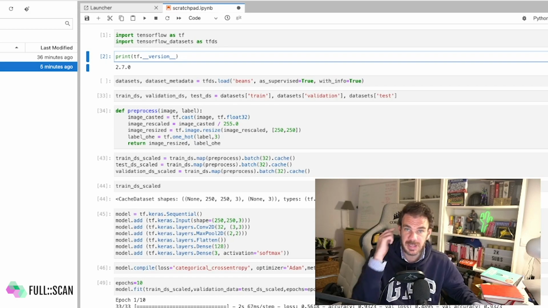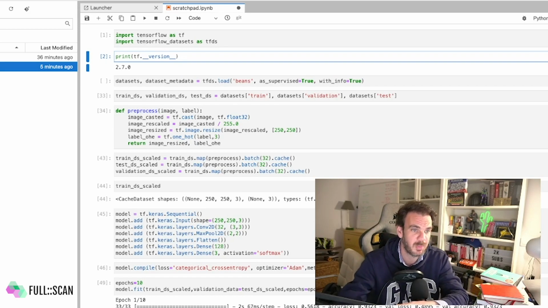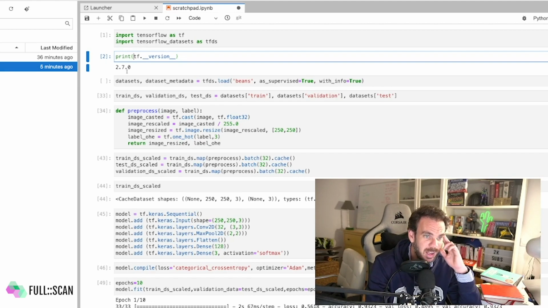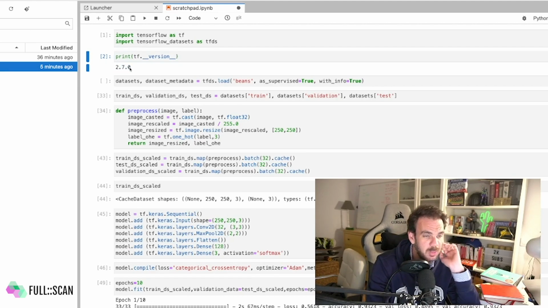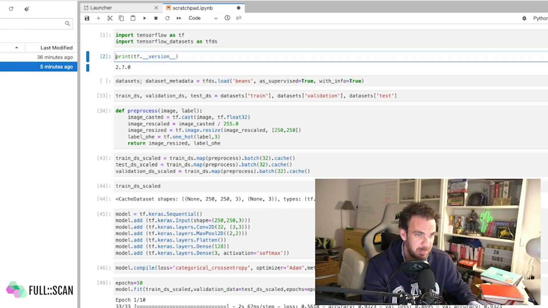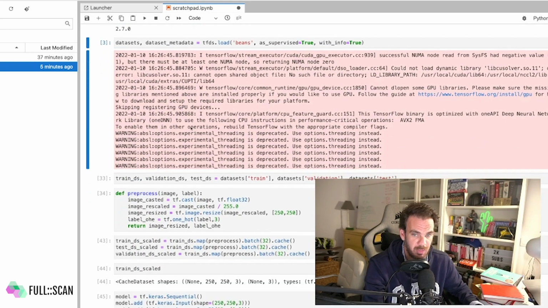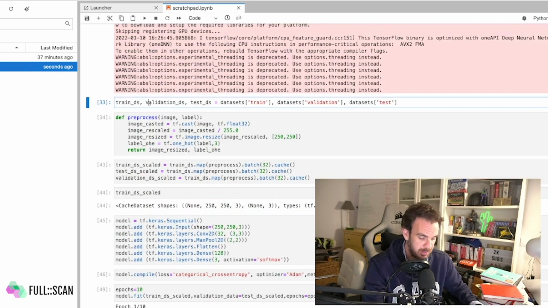All right, we're back here. There was some problem with the kernel, so I had to restart the entire thing. But anyway, it's coming back good. So 2.7, that's what we were expecting. Let's actually rerun the entire thing.